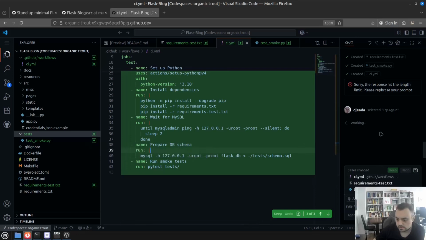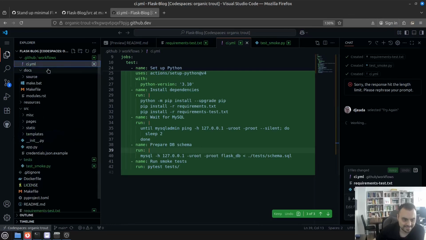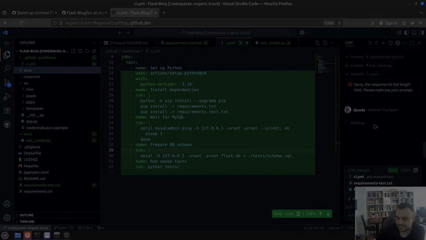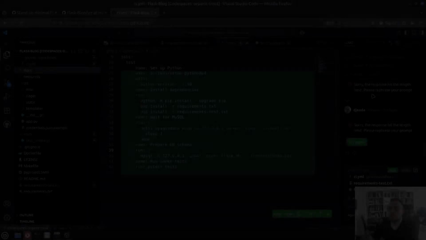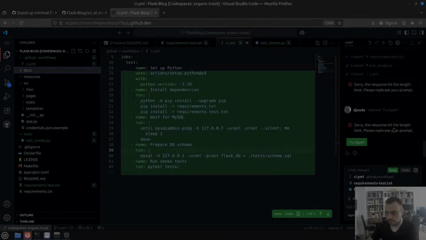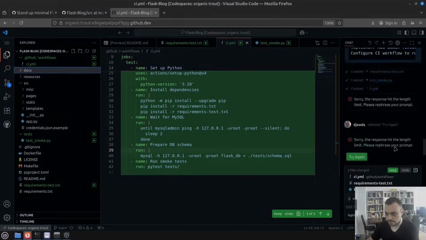Let's see, now it's loading. Doesn't seem to be doing anything. Maybe it's just a smoke screen because I have reached some limits and it's just the front end that is spinning, but nothing happens in the background. Who knows? Let's see. Okay, again, we have hit the length limit.